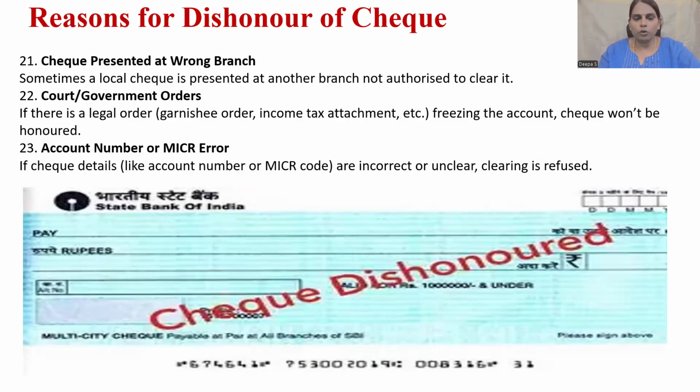Then the next reason is a court order. There is something called a garnishee order. This is an order given by the court to stop the payment. Even in such a situation, a check cannot be honored by the banker. And the last point is account number or MICR error. An error in these things, like an account number written incorrectly, or a code error in the MICR, means that even in such a situation, it cannot be processed. It will be refused for payment. So these are the reasons under which a check gets dishonored. Hope you all understood. Thank you.